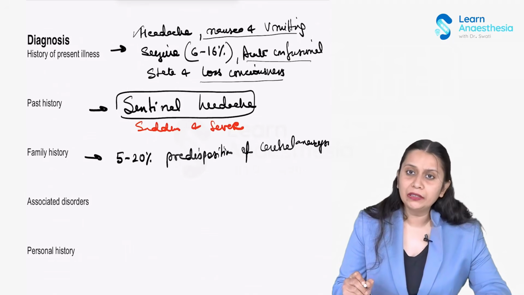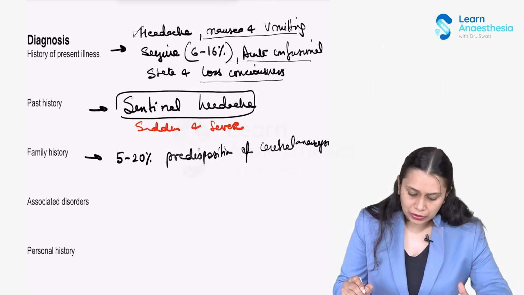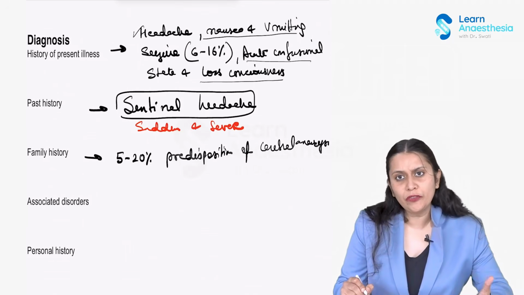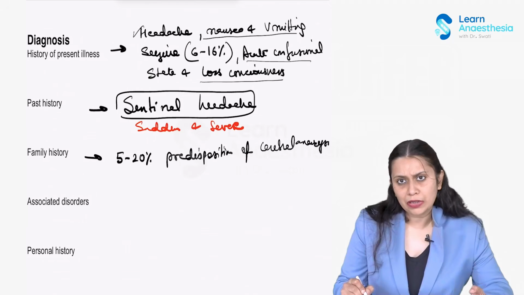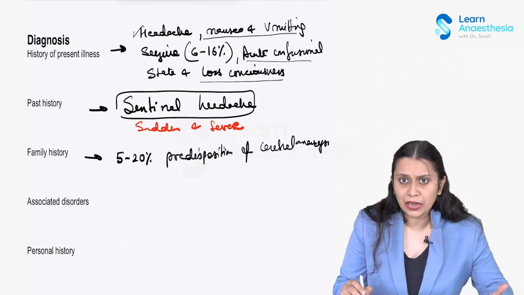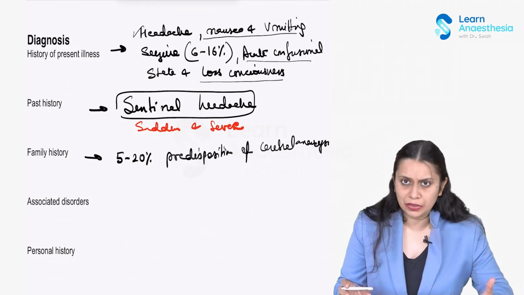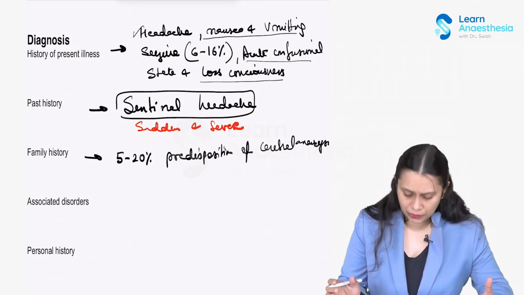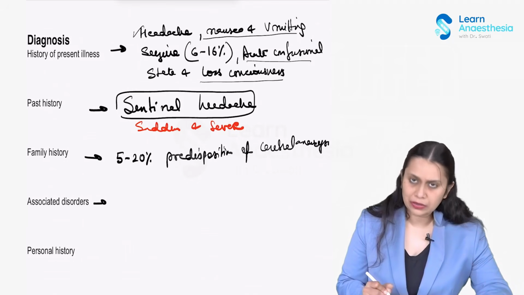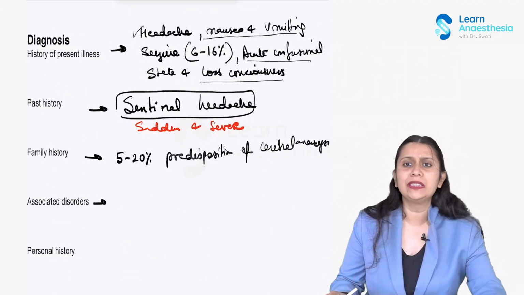Now, if a first degree relative has a history of cerebral aneurysm, the risk of aneurysm increases 7 times. So there are 7 times more chances of a patient having cerebral aneurysm if the first degree relative has a cerebral aneurysm. Then associated disorders. What are the associated disorders which we will see in these patients?